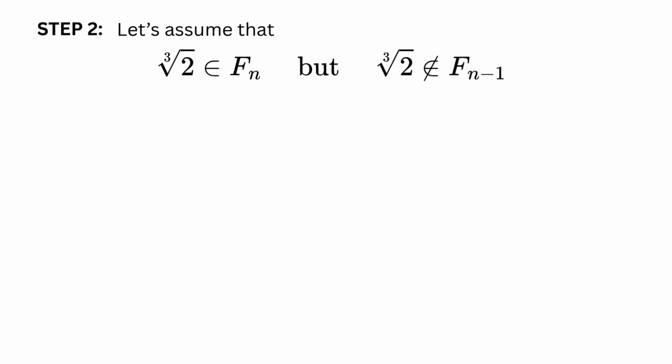We now move to step 2 to prove that the cubic root of 2 does not belong in any of the hyperrational extension fields either. This proof also uses the method of contradiction. Let's assume that the cubic root of 2 belongs to the field Fn, where the index n is the lowest possible. That is, the cubic root of 2 does not belong to the field F n minus 1.